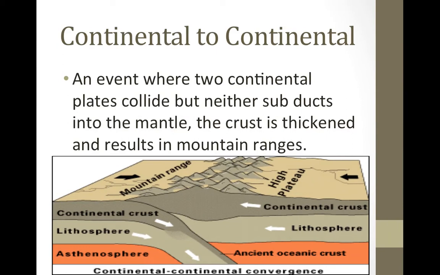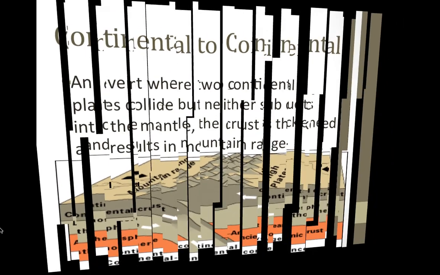Continental to continental. An event where two continental plates collide but neither subducts into the mantle. The crust is thickened and results in mountain ranges. So two continentals collide and create mountains.